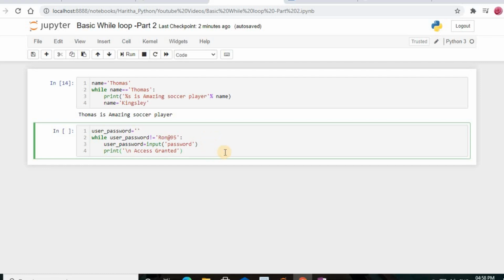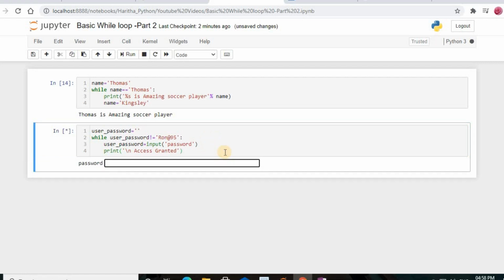Now we'll just run this cell and see how it goes. It is asking for the password.